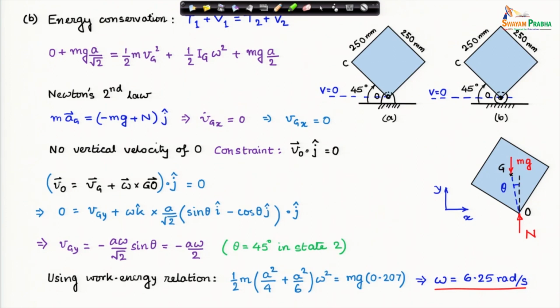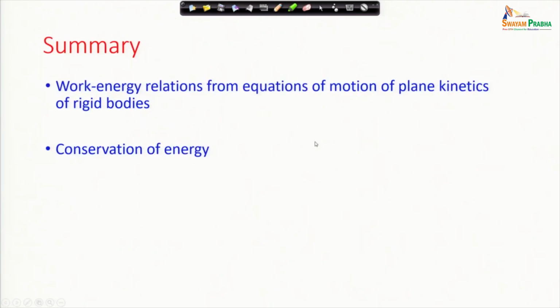So, that completes this problem. To summarize, we have looked at application of the work energy and the energy conservation relations to certain problems. So, with that I will close this lecture.